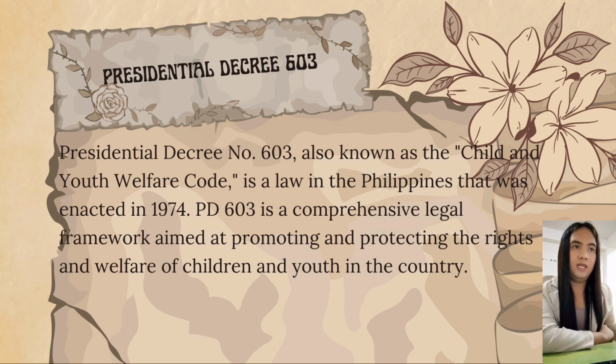Now let's proceed to PD603, or the Presidential Decree number 603. It is also known as the Child and Youth Welfare Code. It is a law here in the Philippines that was enacted in 1974. This presidential decree is a comprehensive legal framework aimed at promoting and protecting the rights and welfare of children and youth in our country.